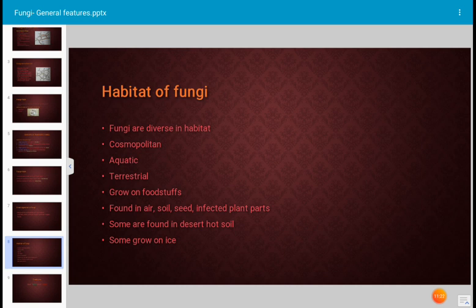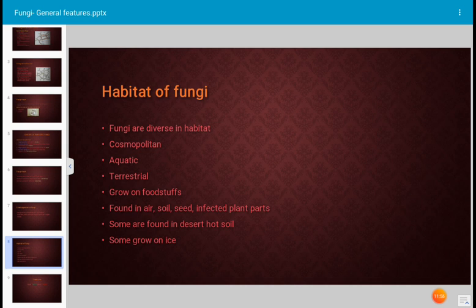Aquatic habitat: several fungi occur in water. Terrestrial habitat: many types of fungi occur on the soil surface, dry land, etc. They grow on foodstuffs; even pickles and several post-harvest vegetables get deteriorated due to the growth of fungi. Fungi are found in air, water, soil, infected plant parts, and some are found in deserts of hot soil.